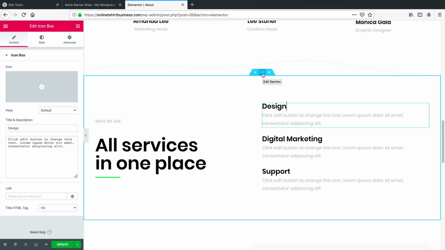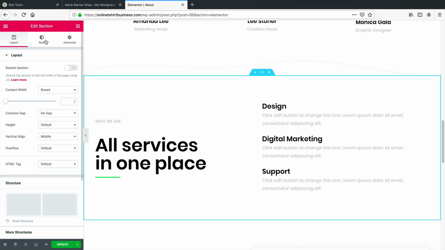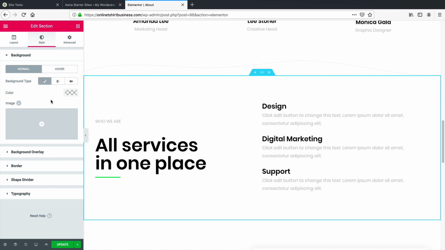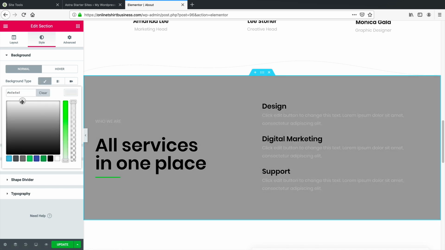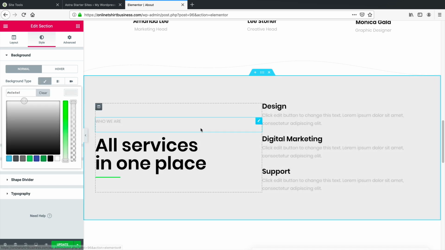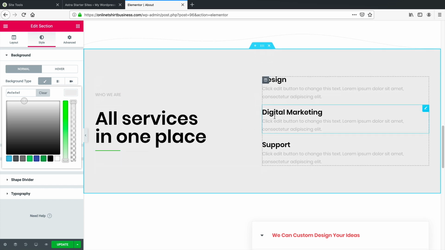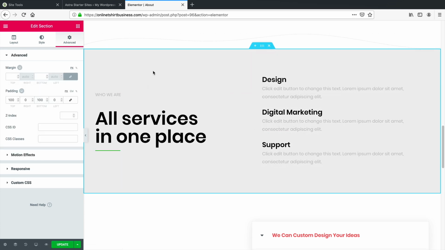Let's say I want to add in a background, right? So I showed you how to do that. Right here, I would click on that, style, background, color, and then simply change the color to whatever I want, etc. Now, again, I do have another full video on this, so I'm not going to cover every single detail, guys.